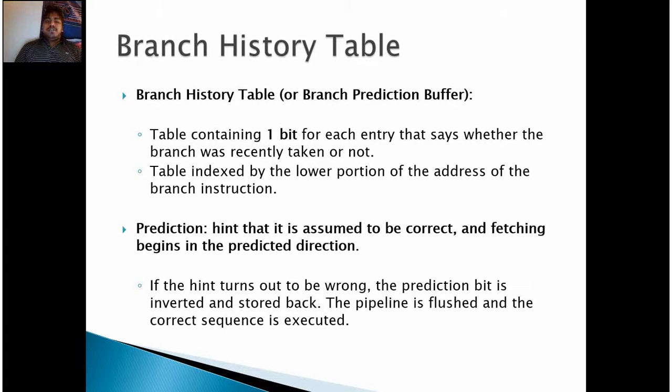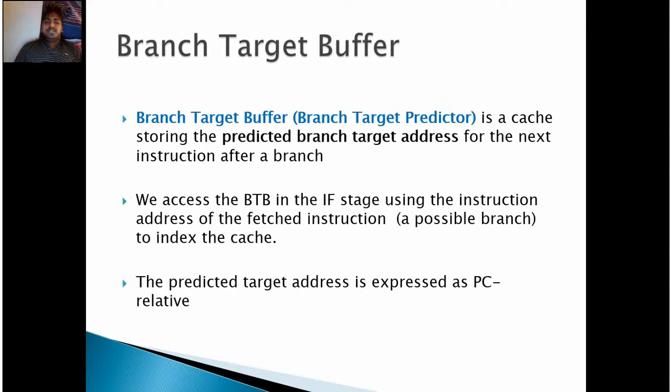Branch history table. A branch history table is also known as a branch prediction buffer. It is a table containing one bit for each entry that says whether the branch was recently taken or not. The table is indexed by the lower portion of the address of the branch instruction. The prediction is a hint that is assumed to be correct, and fetching begins in the predicted direction. If the hint turns out to be wrong, the prediction bit is inverted and stored back. The pipeline is flushed and then the correct sequence is executed.